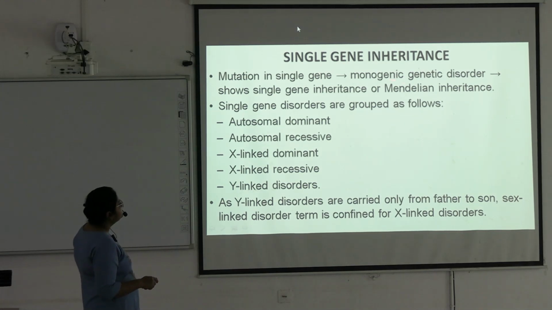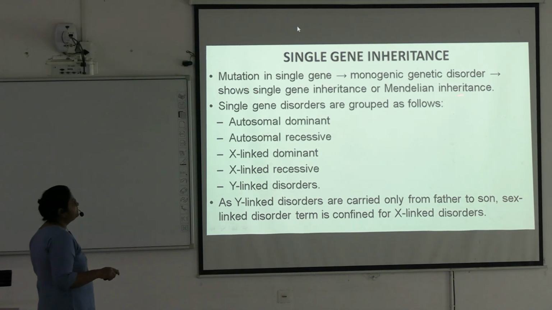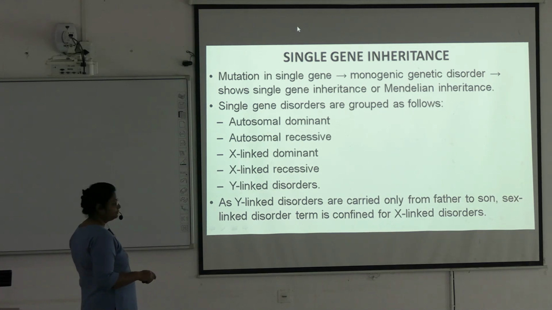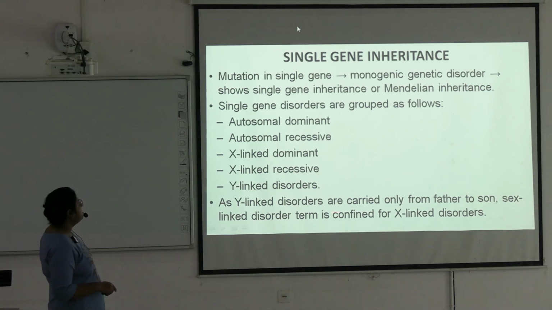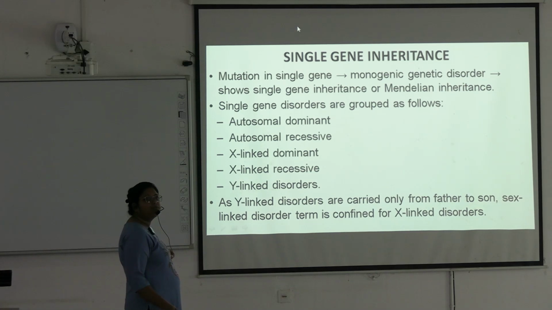Mutation in a single gene causes a monogenic genetic disorder, so single gene inheritance or Mendelian inheritance. Single gene disorders are grouped as follows: autosomal dominant, autosomal recessive, X-linked dominant, X-linked recessive, Y-linked disorders. As Y-linked disorders are carried only from father to son, the term sex-linked disorder is confined to X-linked disorders only. X-linked disorders can be transmitted from both mother and father.